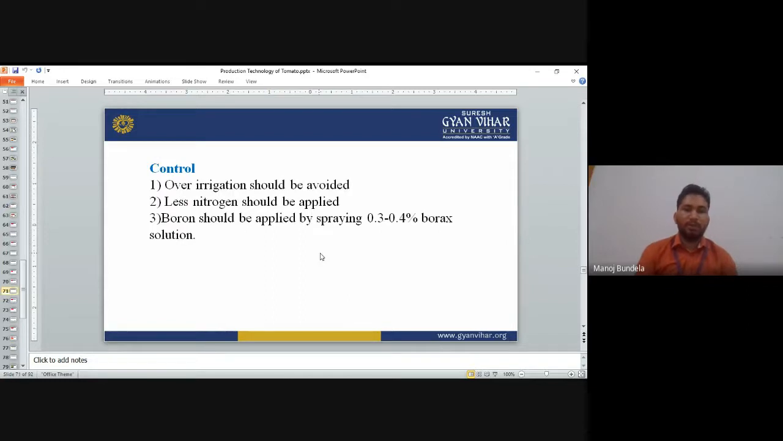Control: over-irrigation should be avoided. Nitrogen should not be applied in large quantities. Boron should be applied. We can spray 0.3 to 0.4% borax to control this.